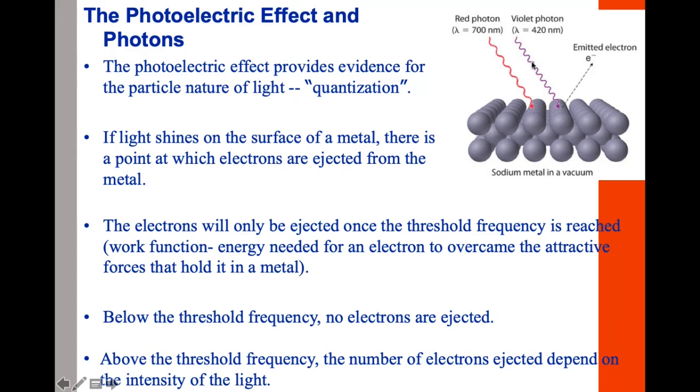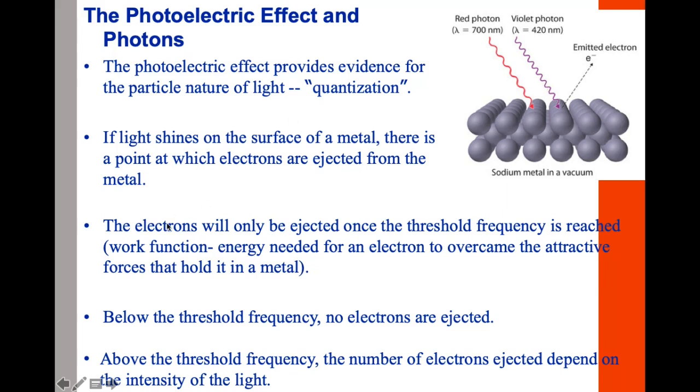There's a difference between these two. The properties are a little different. We have the red light with a longer wavelength and therefore smaller or less frequency, and violet light has a shorter wavelength with more frequency.